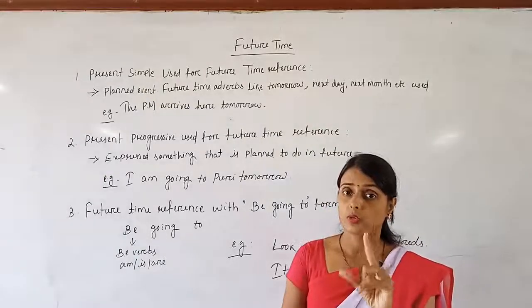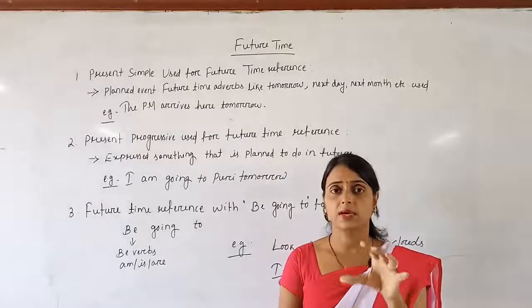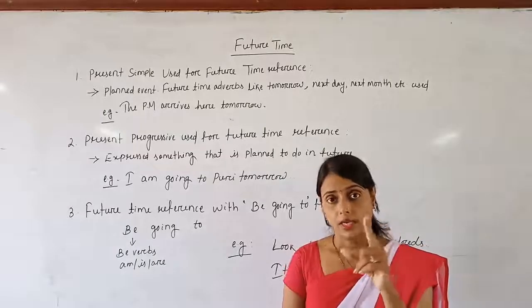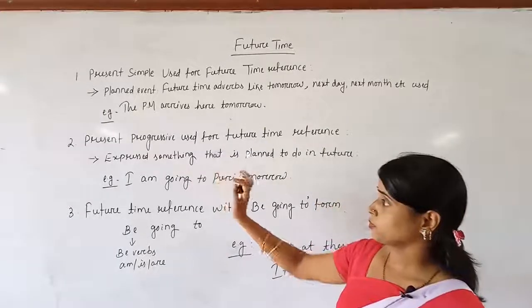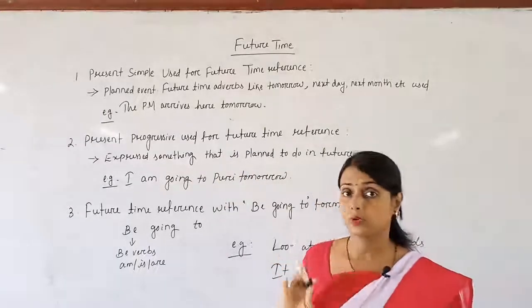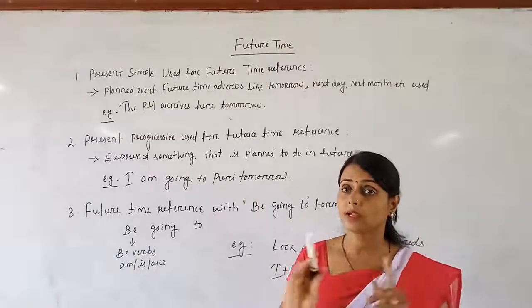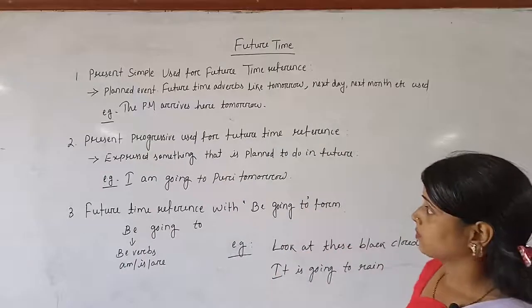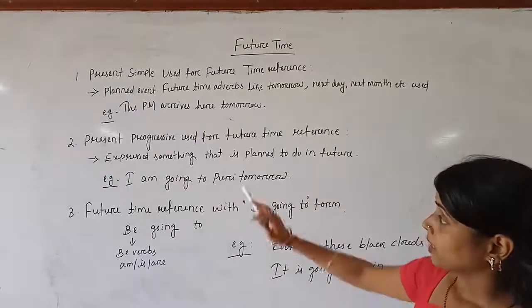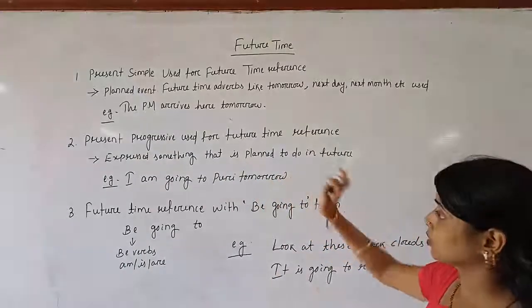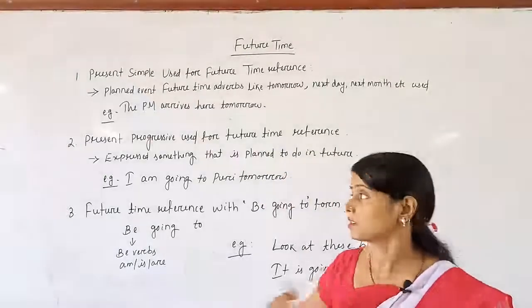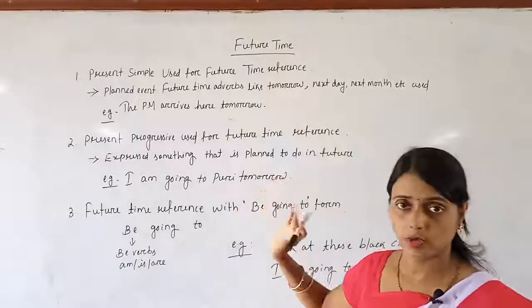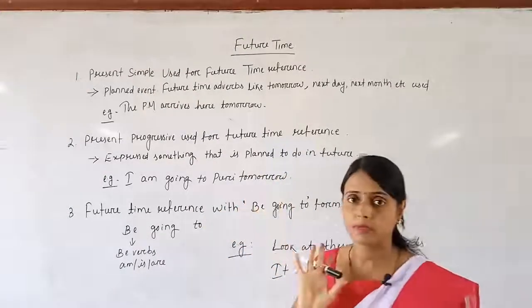When the work is being fixed by someone in particular, at that time you have to use present progressive form; otherwise an official planned event takes present simple. Present progressive is used for future time reference to express something that is planned to do in the future. It is being planned by a person. I am going to Puri tomorrow. Here also a future time adverb is essential.